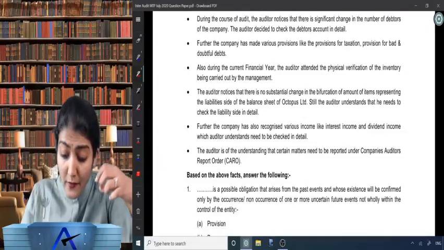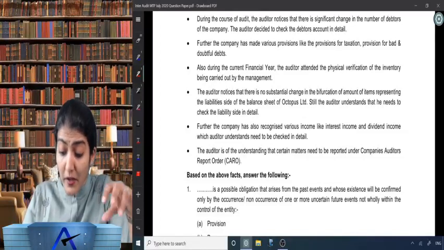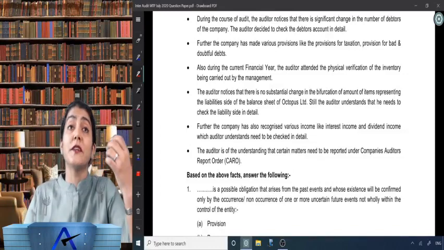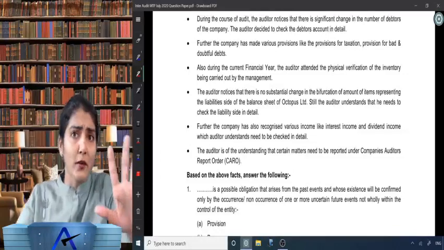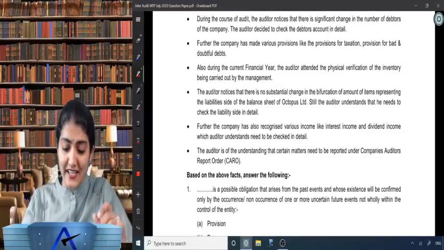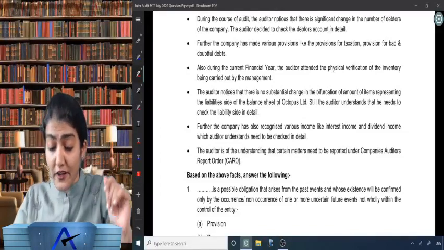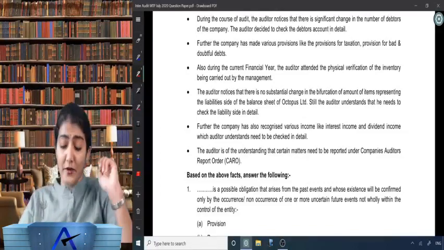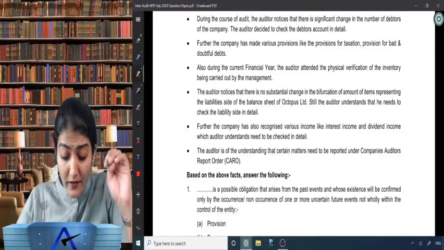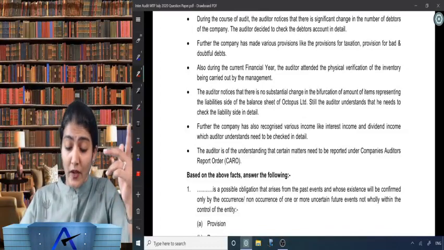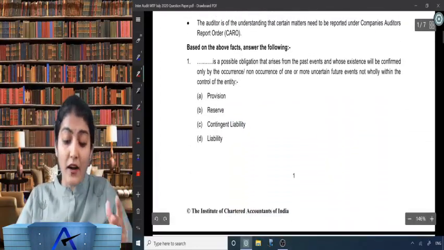Further, the company has also recognized various income like interest income and dividend income, which the auditor understands need to be checked in detail. So the auditor knows that everything needs to be checked in detail: debtors, liabilities, dividend and interest income.